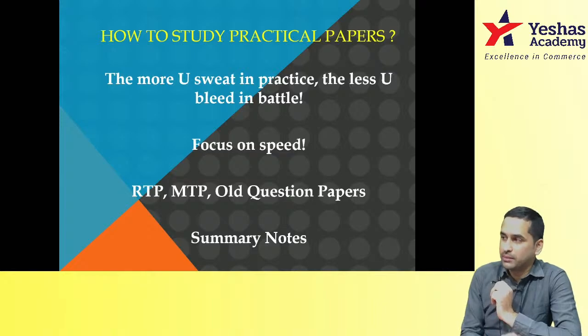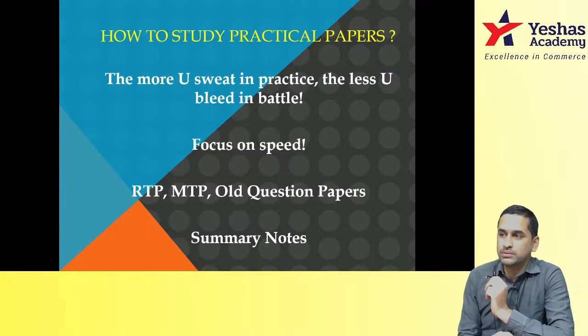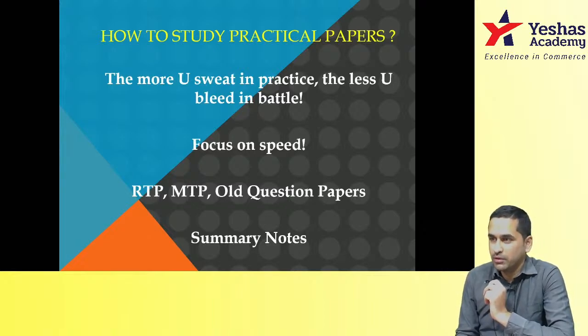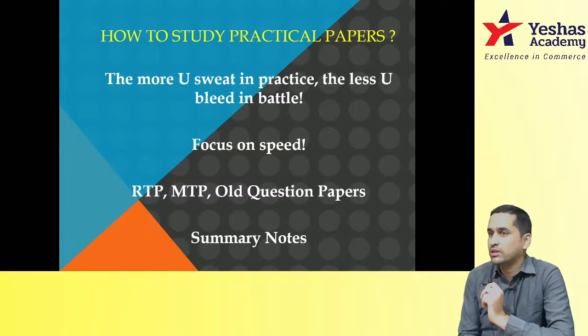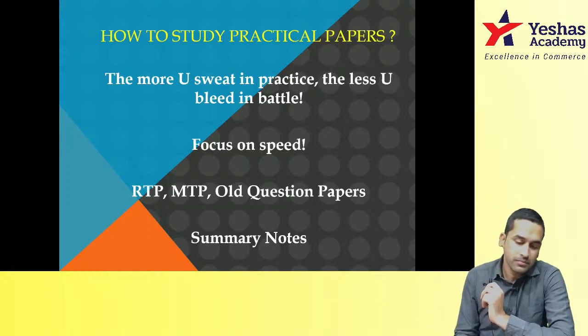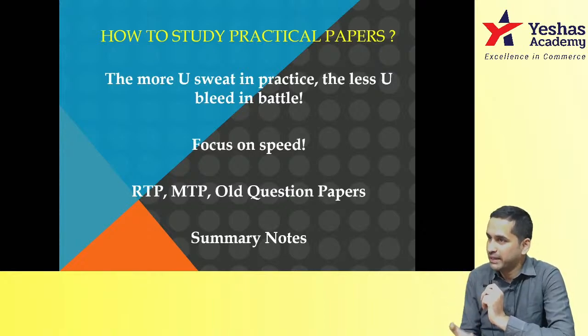Many students from this November attempt, talk to some CA final students and CA inter students also. They'll tell you that in a lot of papers they had easy questions, but they were not able to write because there was no time. By the way, the institute will not change the rules of the game on exam day. You know the rule now itself. 3 hours is the time for the accounts paper, the costing paper, the advanced accounts paper. They're not going to reduce that to 2 hours. So now itself, when you know that you have to complete the paper in 3 hours, you should practice from now itself, keeping the 3 hours time in mind.